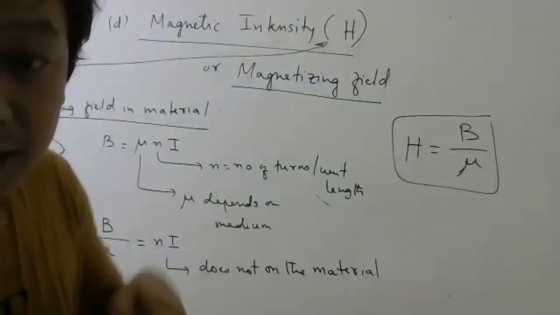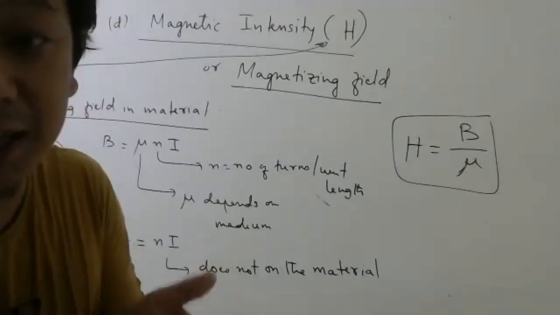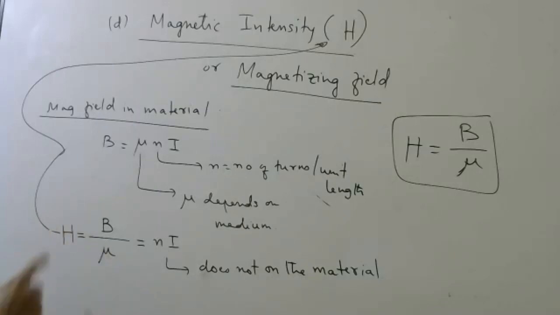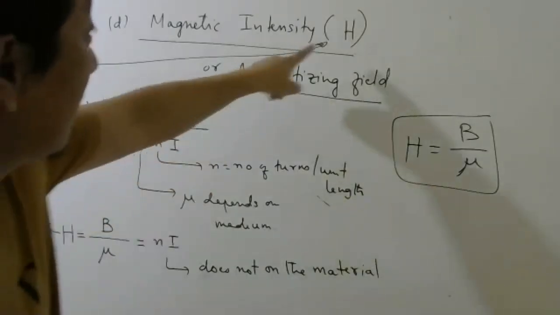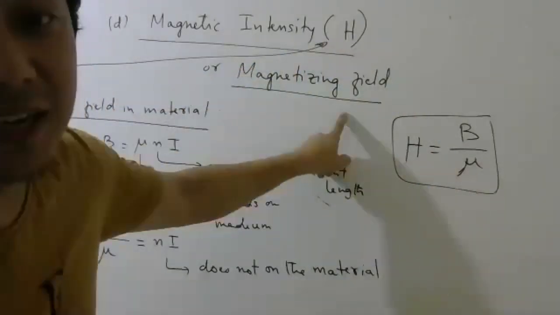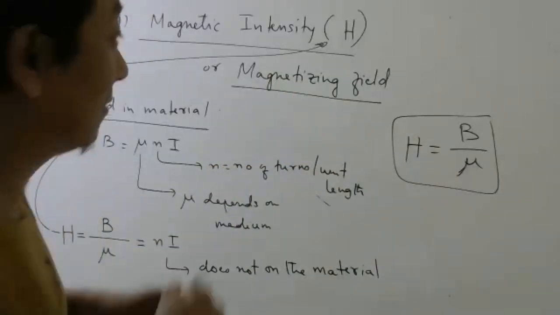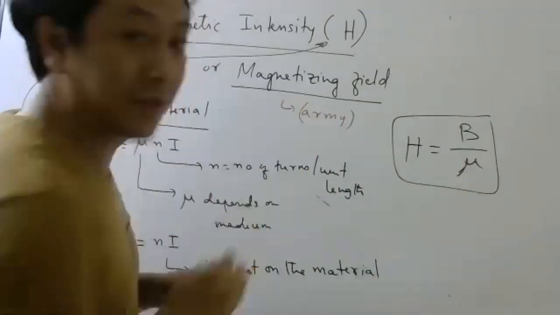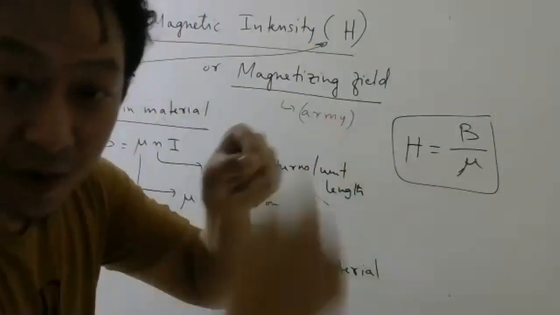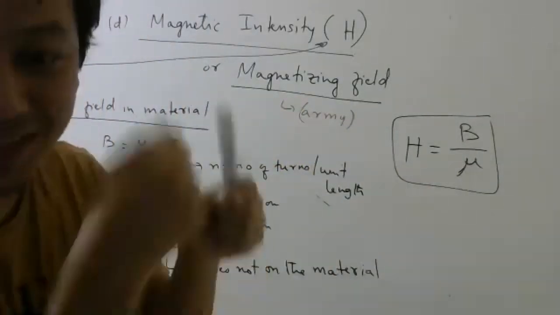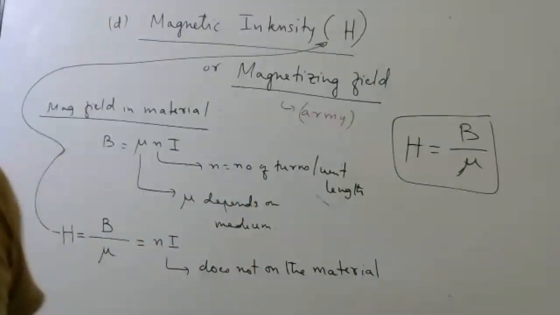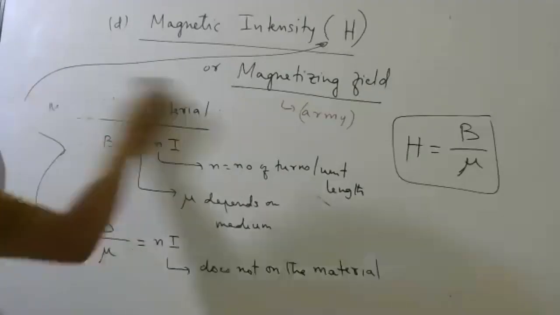But what is responsible for making the atoms align depends only on this H. That is the reason why I call this H the magnetizing field. So think of this like the army. But in the exam, don't write that. This current is the main reason. This current produces the magnetic field which will magnetize the material.